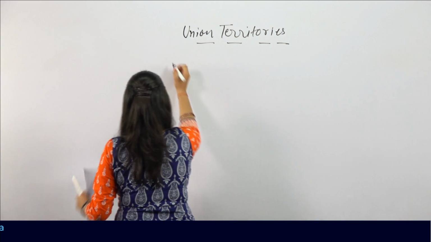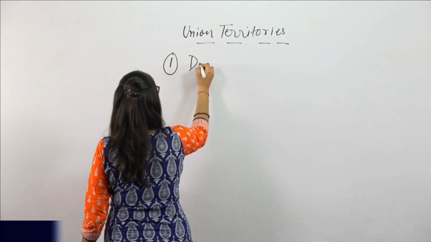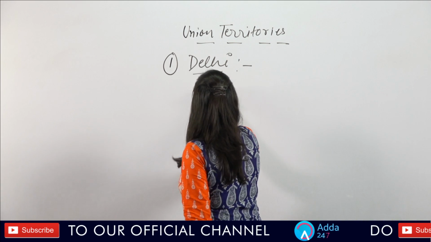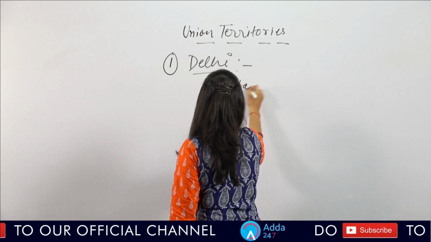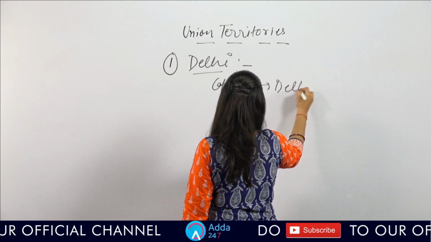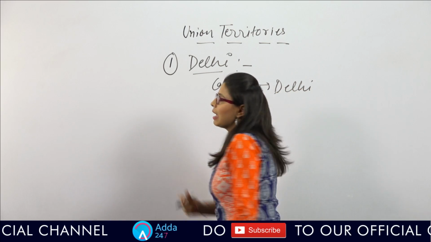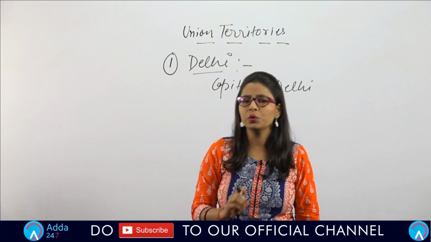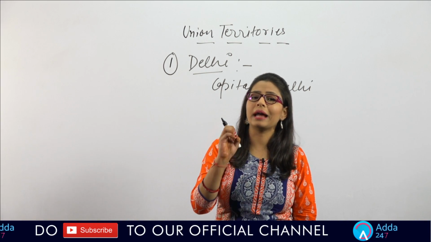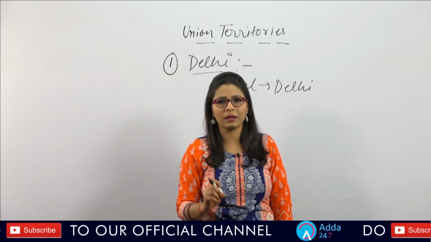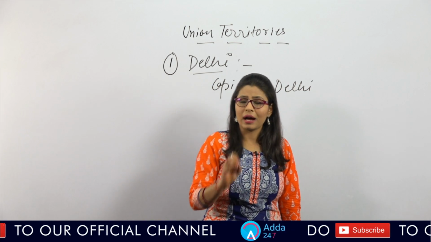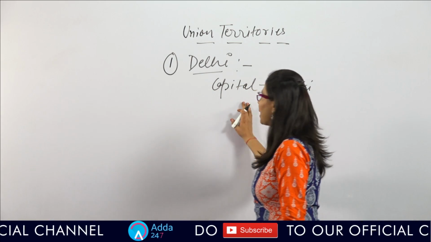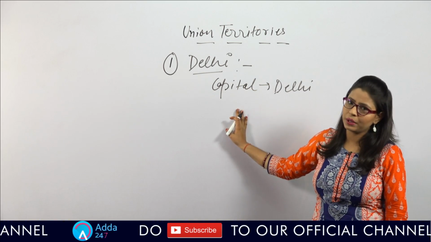If I talk about the first union territory, I am going to discuss Delhi. If I talk about the capital, again the capital is Delhi, or you can say New Delhi. If you do not find any question related to state capitals among the 29 states, there are some chances that you will find a question related to the capital of a particular union territory.